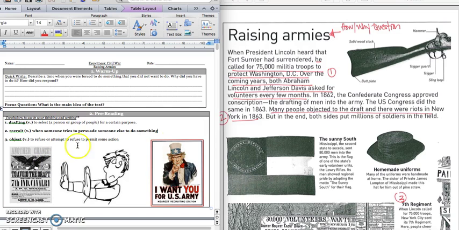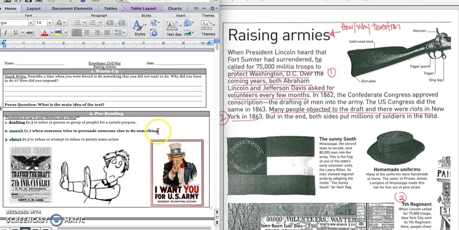When someone tries to persuade someone else to do something, they are recruiting them. And you could draw a line to this poster that says, I want you for the U.S. Army. So that person isn't being forced to join the Army. They're just trying to persuade them or convince them to join the Army.